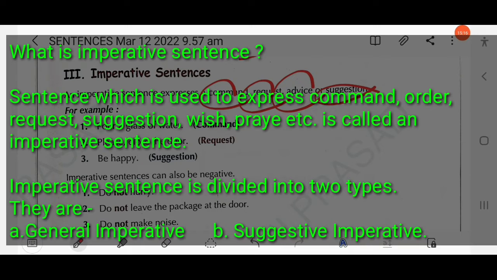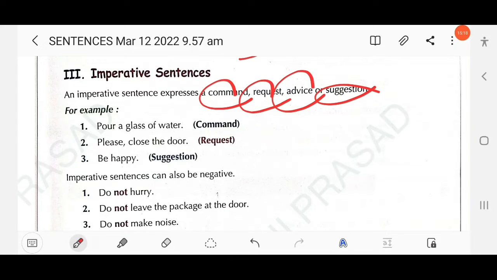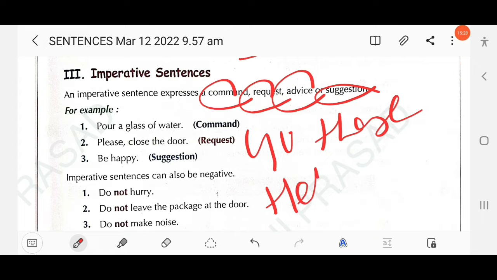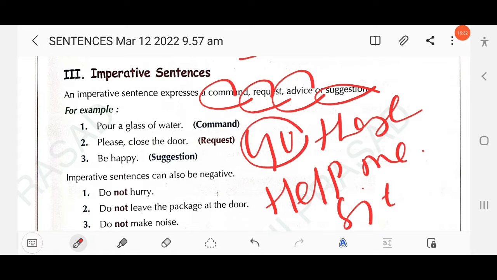In your book only one is provided, general imperative. A general imperative always starts with a verb, right? General imperative: go there, help me, sit down. So here V1, V1, V1, this is general imperative, right? And it begins with a main verb.